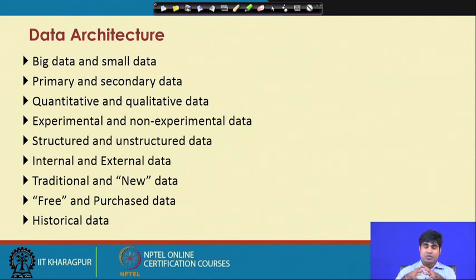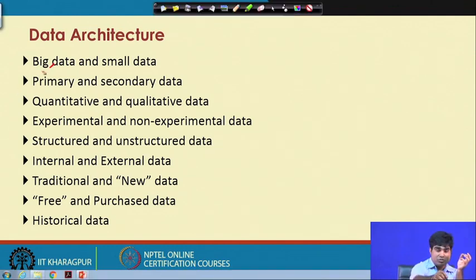Then the data can be of a primary kind of structure and a secondary kind of structure, which we call primary data and secondary data. Similarly, it can be a quantitative and qualitative structure, quantitative data and qualitative data, which I have already highlighted. Then experimental and non-experimental data.